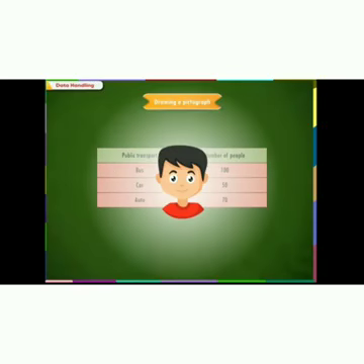Next, let us draw a pictograph with the help of the given data. Let us use the picture of a boy to represent the people traveling in various conveyances. We use one picture to represent 20 people. The public transport bus was used by 100 people. If one picture represents 20 people, then 5 pictures will represent 100 people.